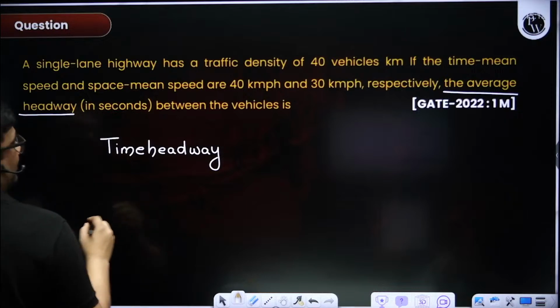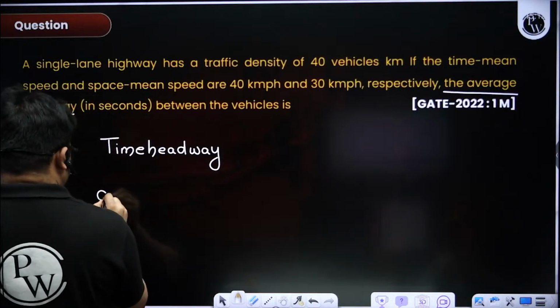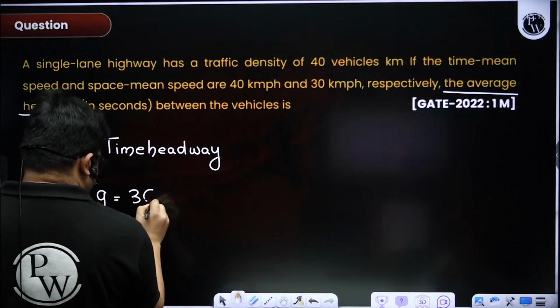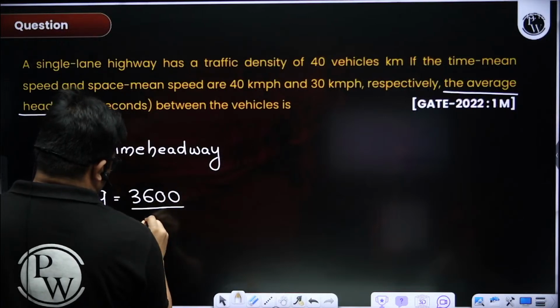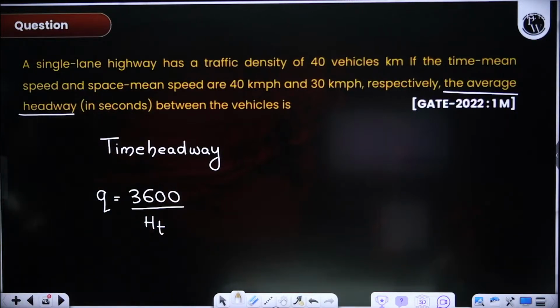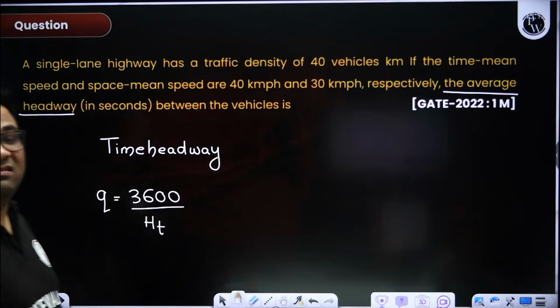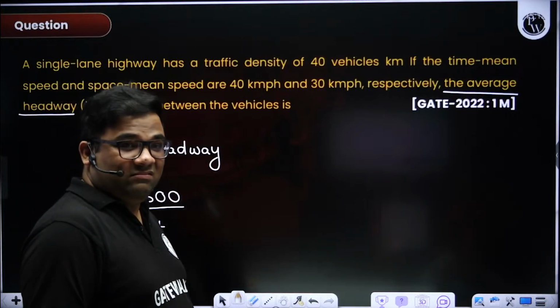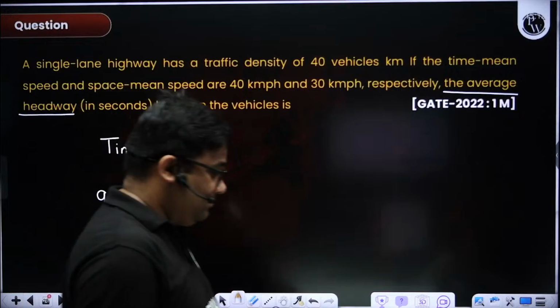We can find out the time headway by flow, na? Flow is 3600 by time headway. So if I find out the flow somehow, then I can find out this. Solve the question.